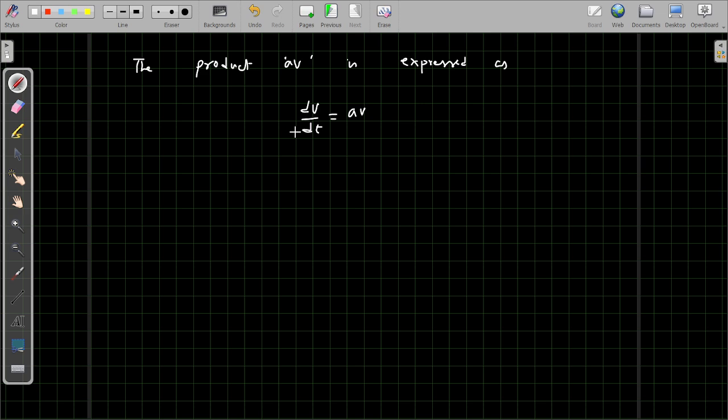So this relation is known as the volume flow rate, or rate of flow of the volume of liquid.